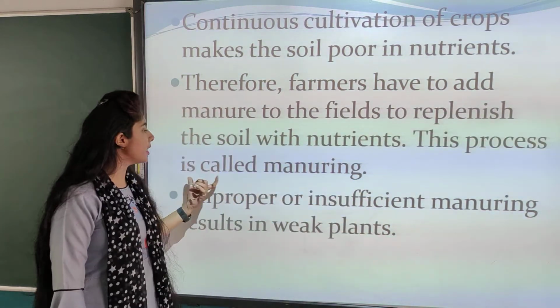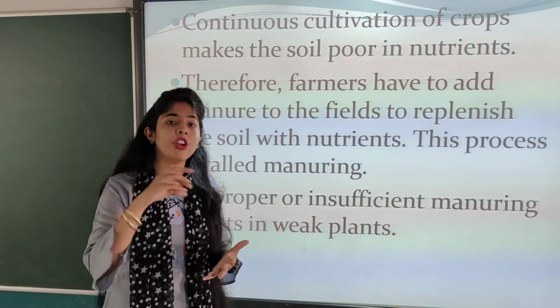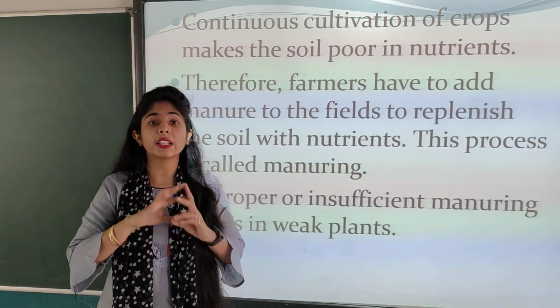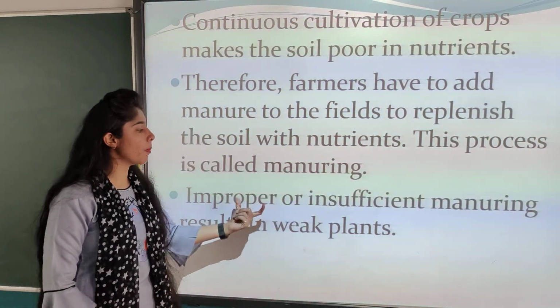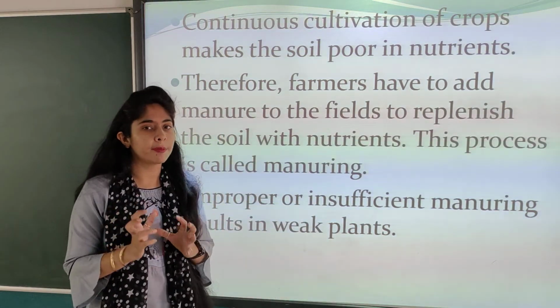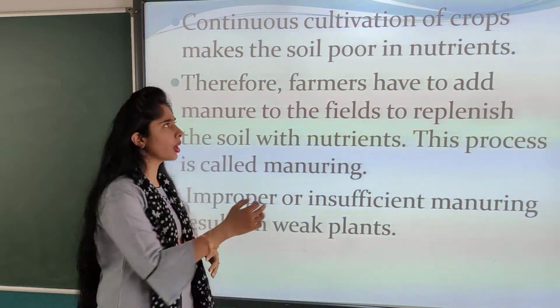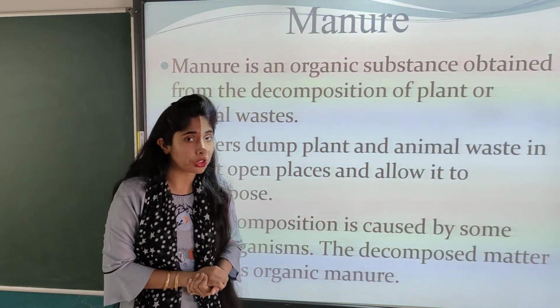This process is called manuring. So this addition of manure to the soil, that whole process is known as manuring. Improper or insufficient manuring results in weak plants. So there will not be good growth of plants, and you will not be able to get good crop production.